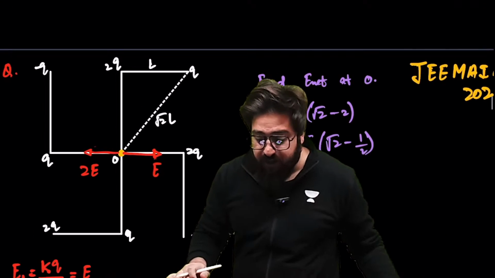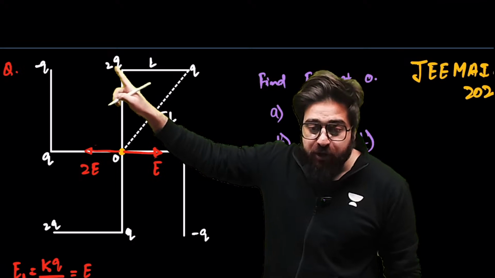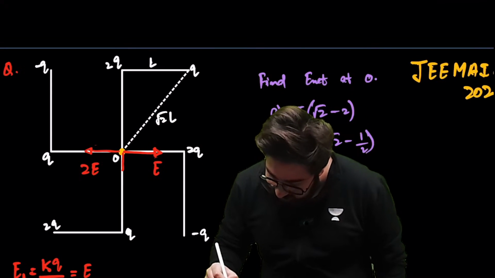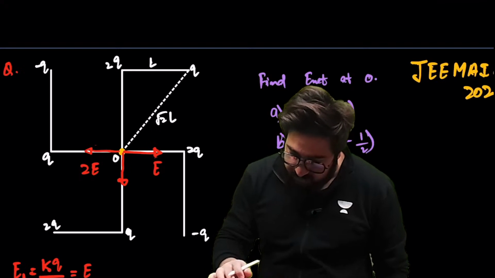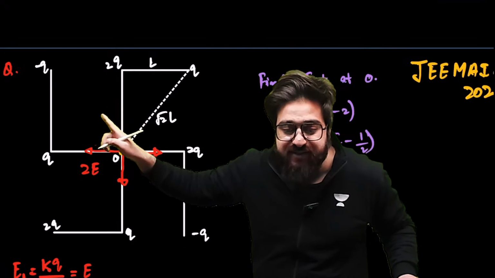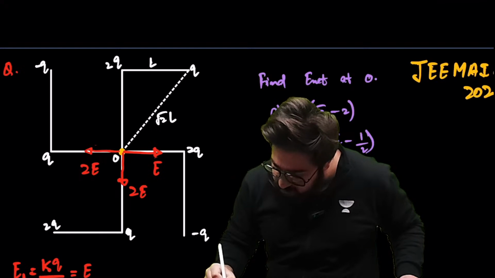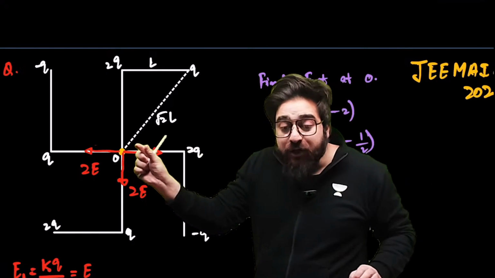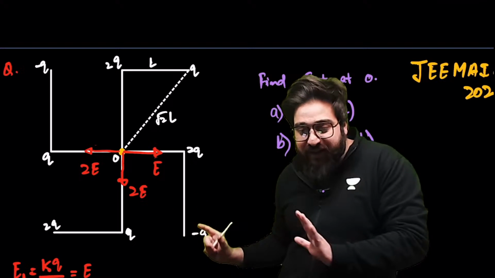And could you please tell me what is the electric field because of this charge at this particular point? That would be something like this. And that will be how much? Charge is 2Q, length is L. So that will be 2E also. As simple as that. Because KQ divided by L square is E, this is 2E.